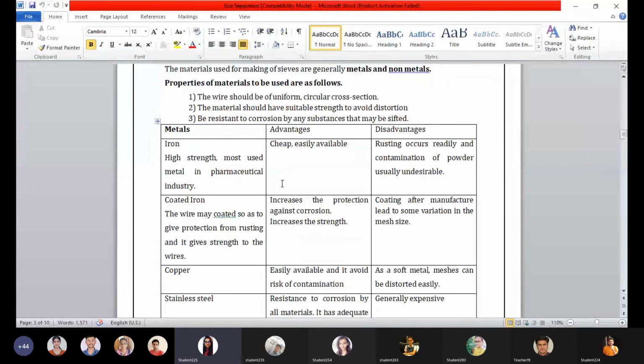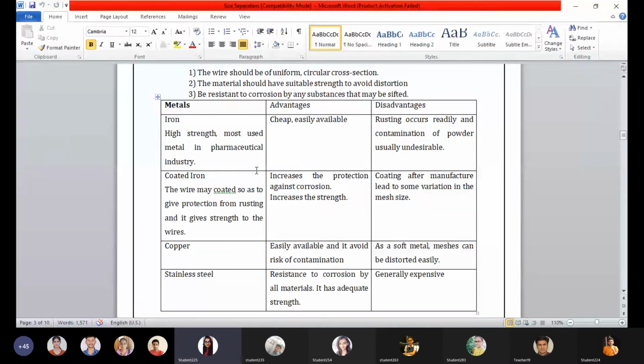In that, first is iron. The iron's peculiarity is it is having high strength. It is the most used metal in the pharmaceutical industry. The advantage is that it is cheap, it is cost effective, and it is easily available. But the disadvantage is more prominent as compared to advantage, that it is prone to undergo rusting, wet corrosion. Okay, so it occurs readily, and contamination of powder is usually undesirable.